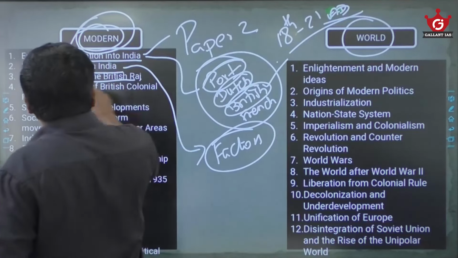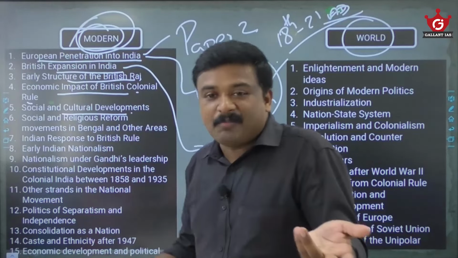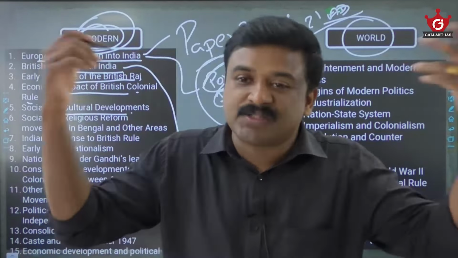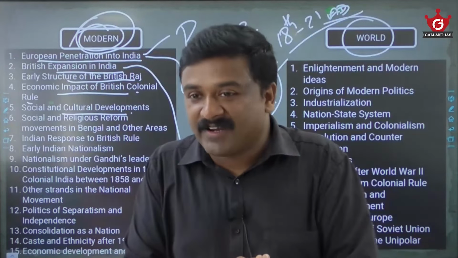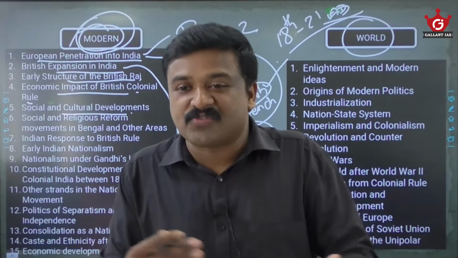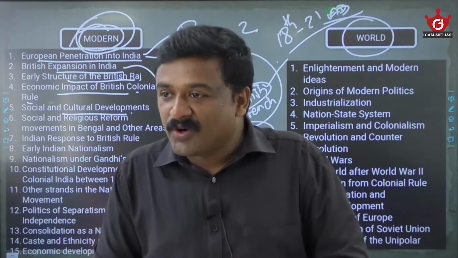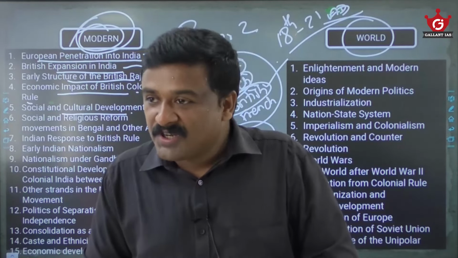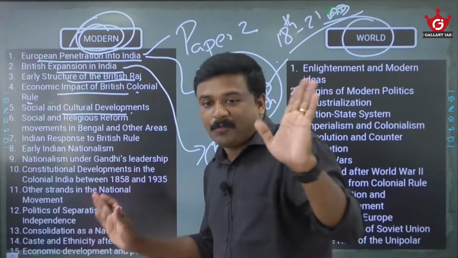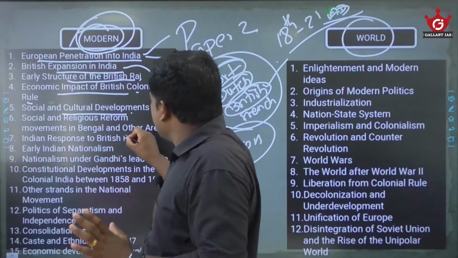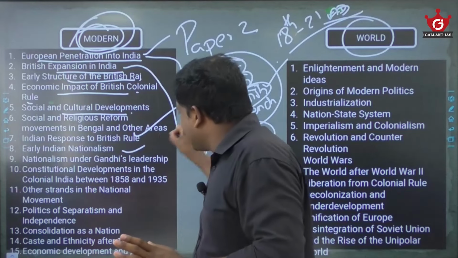Yes. Then there is the economic impact of British colonial rule, and socio-cultural developments. There are Raja Ram Mohan Roy, Brahmo Samaj, Arya Samaj, Prarthana Samaj, Aligarh movement, Deoband movement, so many socio-religious reform movements which happened here. What was the character of these movements? Their causes and consequences, how they impacted India's national awakening, and the responses from the British, their characteristics, different things we are covering there, same things required for your optional also. And then different movements against the British, tribal movements, peasant movements, etc. Rise of Indian nationalism.